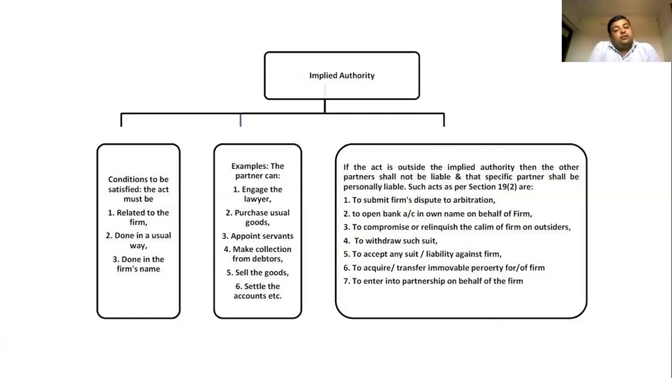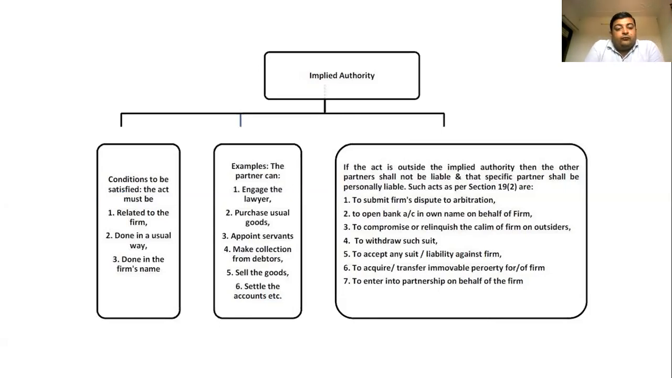For example, if we have to pay income tax, or pay GST monthly. Let's take the example of GST. If we have to pay the GST monthly, it is done in the usual way, meaning we usually have to pay this money monthly. Next, it must be done in the firm's name. So these are the conditions to be satisfied. Only then is the act said to be within implied authority.